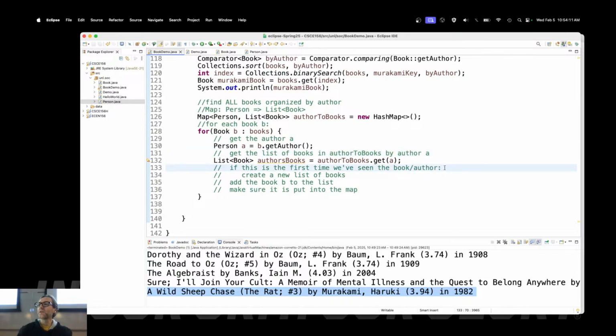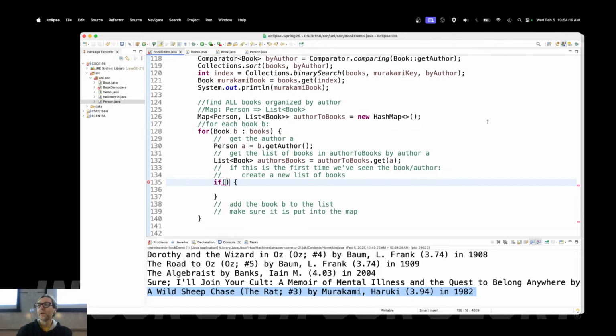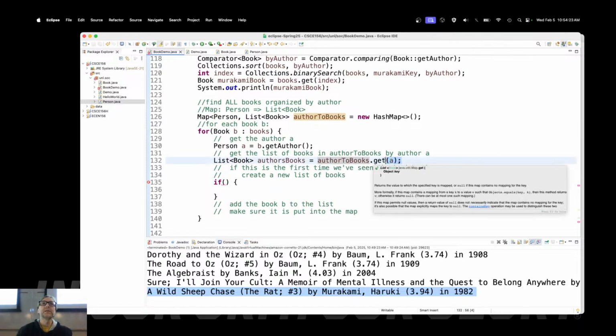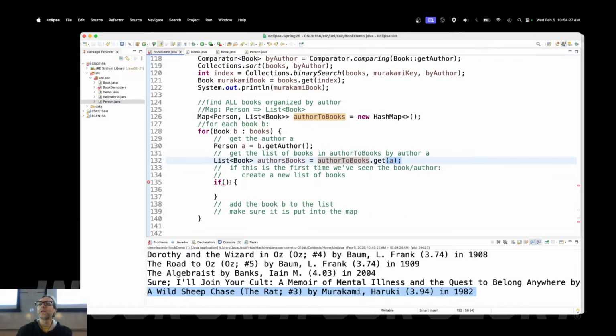If this is the first time that we've seen this book or author, then the list does not exist. So what do we need to do? We need to check to see if this is the first time. What does a map return if this key is not in there? Do we remember? It returns nothing. What is the equivalent of nothing in Java? Null. So if author's books is null, then we need to create it.